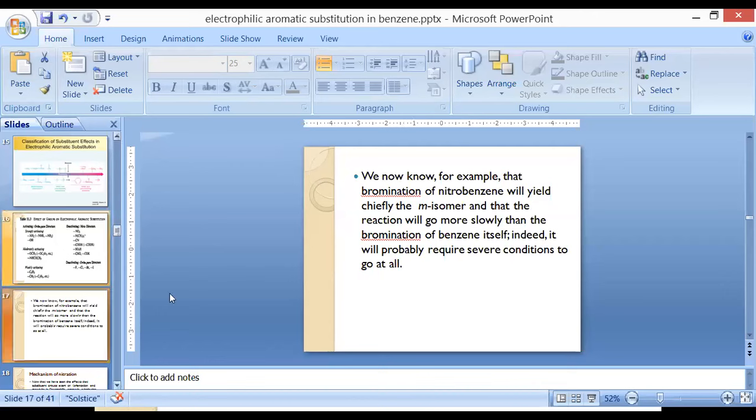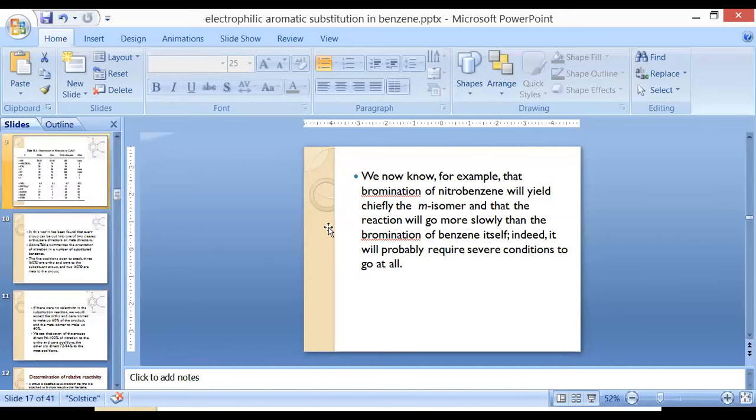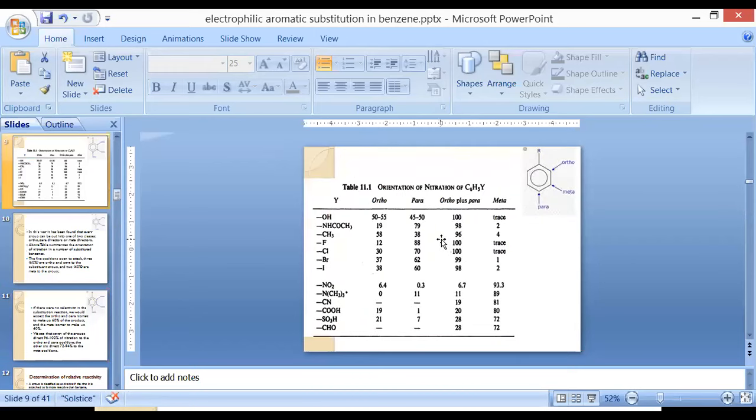So this is all we have discussed today. What are the functional groups that are ortho-para directors? And what are the functionalities that come under the category of meta directors? Generally, meta directors deactivate the ring. Ortho-para directors activate the ring, but the exceptional cases are the halogen family of compounds. They are ortho-para directors, but they deactivate the benzene ring.